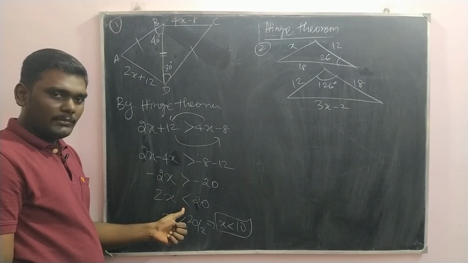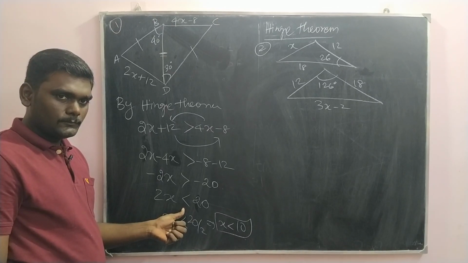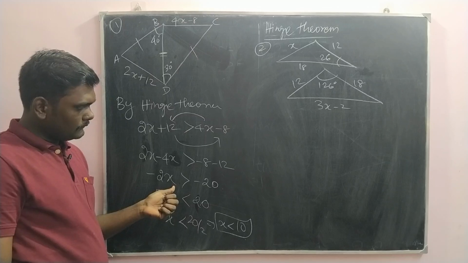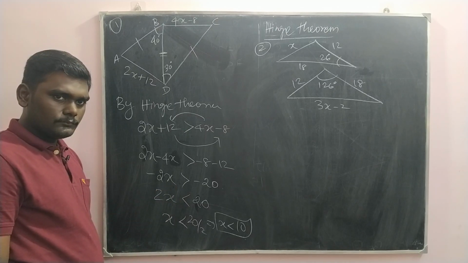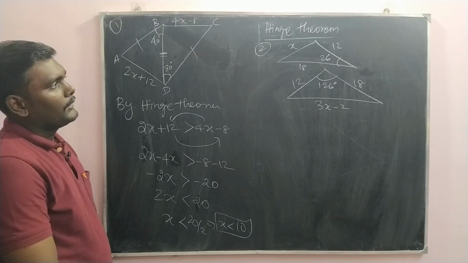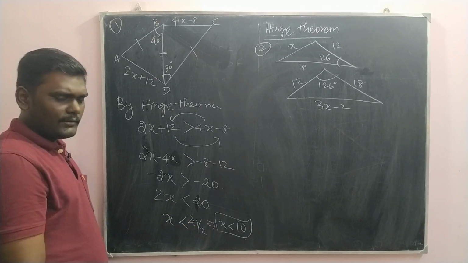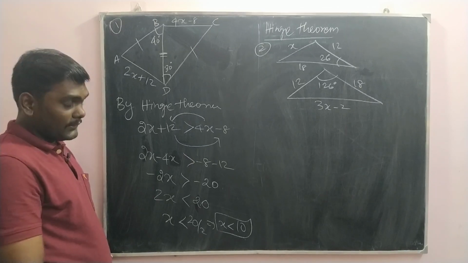How does this greater than become less than? That is your question, is it? Okay. And then that is it. The restriction we have is x less than 20 by 2. So x less than 10.